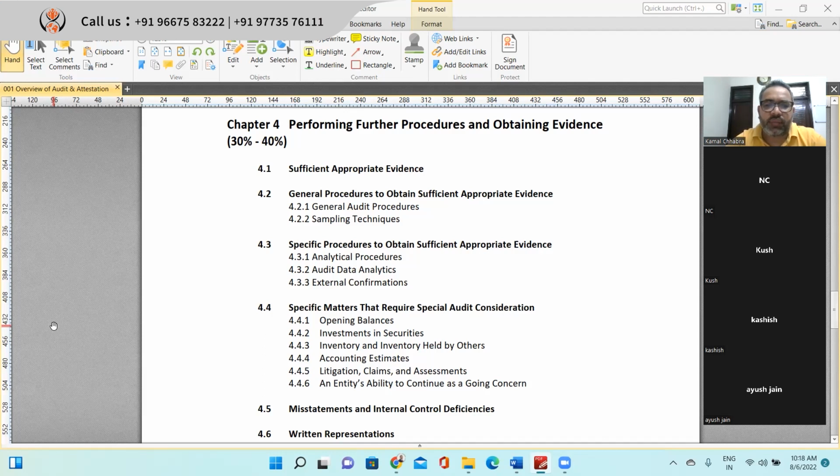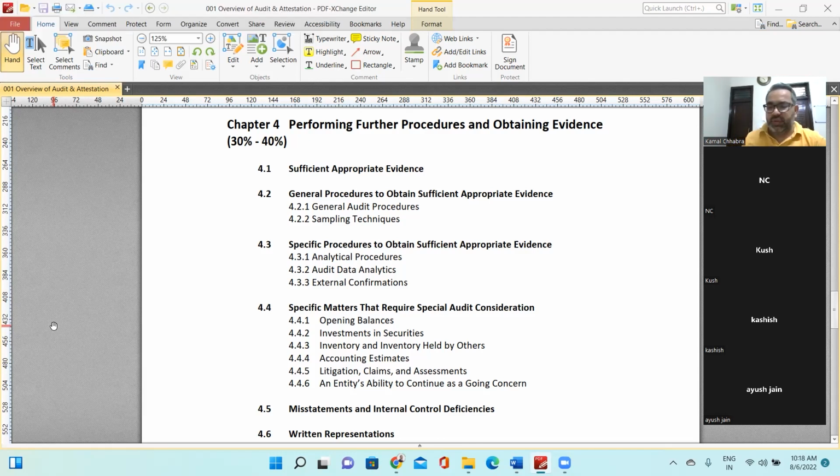And then after that we discussed sampling techniques in detail. In that we discussed all 4 kinds of sampling techniques, how we select the sample, which sampling technique we use for test of controls, and which we use for test of details. After that, we discussed specific procedures for obtaining sufficient appropriate evidence, including analytical procedures, where we did practical examples of different types, majorly variance analysis, month-on-month analysis, and disaggregated analysis.